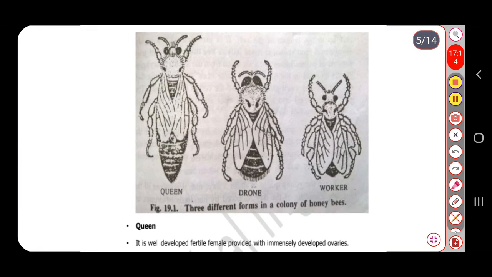So, you can easily distinguish between the queen, drone and the worker with the help of this diagram. Here on your extreme left side there is a queen. Now, the queen is bigger in size. Then next, that is drone. These are the males, and the worker is smaller in size, and these workers are assigned to perform various works.